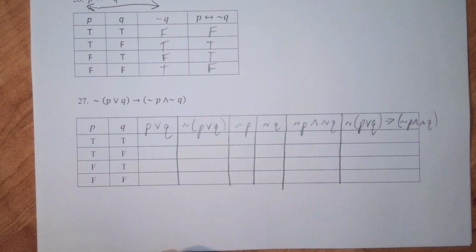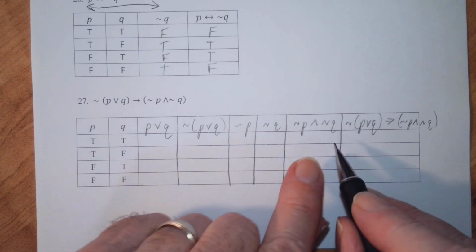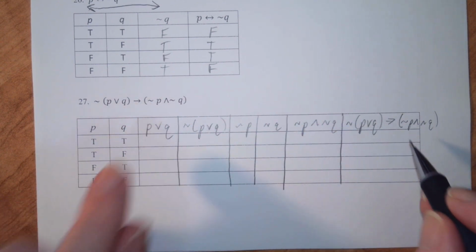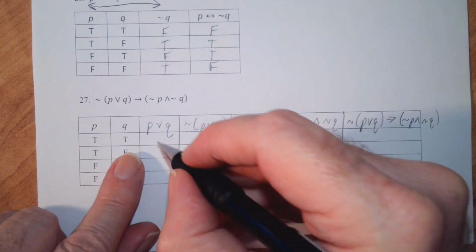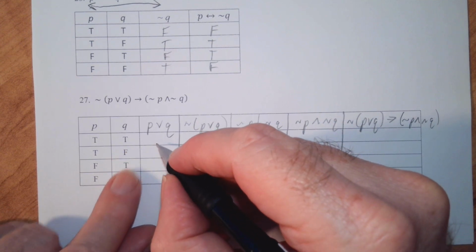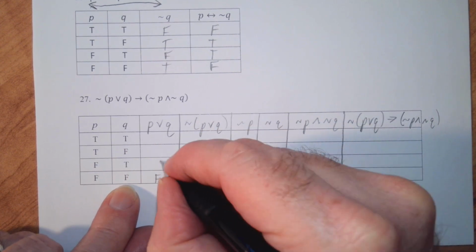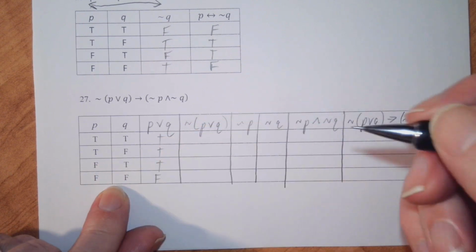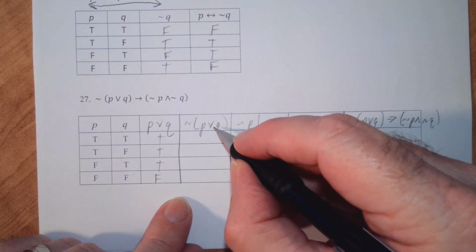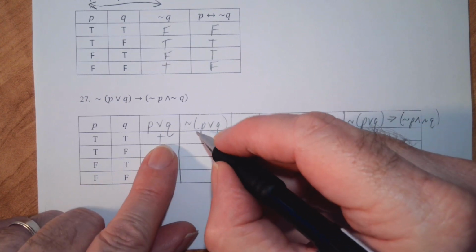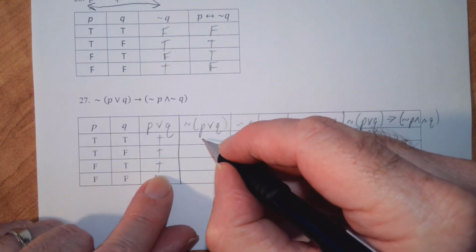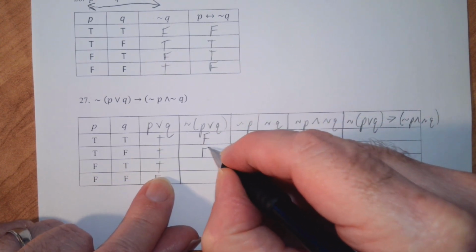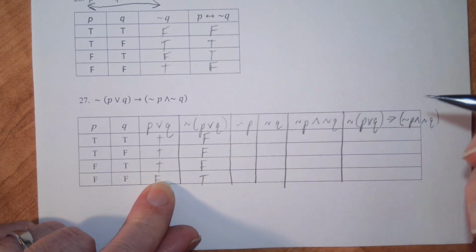Okay, so now we're ready to do this. So you can see how we step by step build up to the complete statement here. So P or Q we know is false if they're both false. Otherwise we're true. So this is the only false, false. So not (P or Q) will be the opposite of our P or Q truth values. So false, false, false, true.